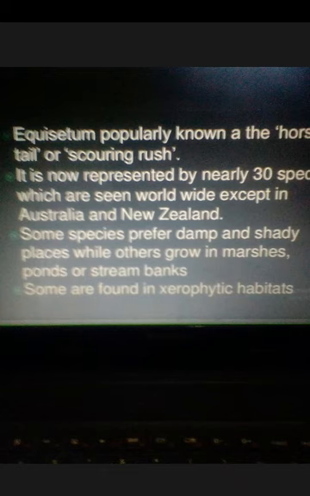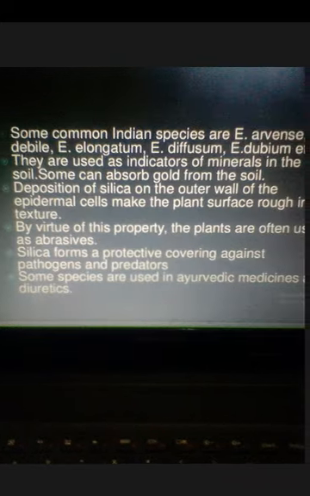Some species of Equisetum have xerophytic habitats. Because of this habitat, there are anatomical and morphological changes in the plant body of Equisetum, which we will see in detail in the next couple of slides.